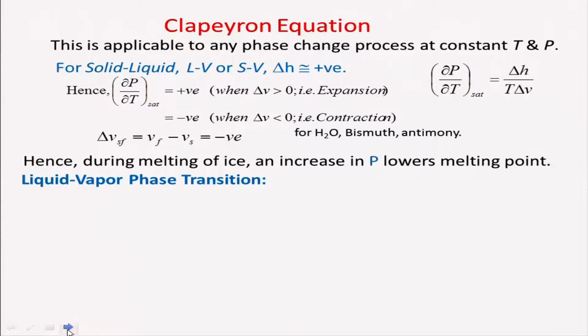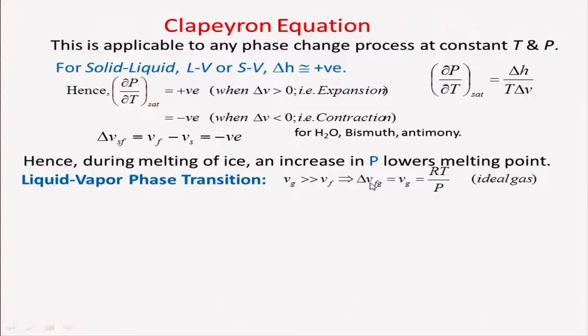So, if we look at the liquid-vapor phase transition, like we looked at solid and liquid, the specific volume of the vapor is much larger than the specific volume of the liquid, isn't it? For example, if you look at water and steam, the specific volume of steam is much higher than that of the liquid.